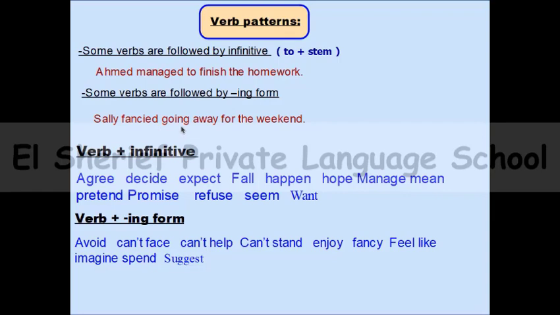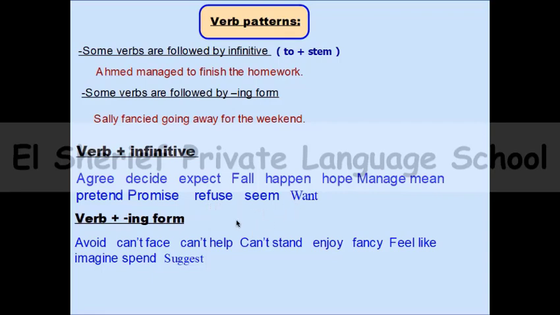So here we have some examples of verbs which are followed by infinitive or verb stem, and some examples of verbs which are followed by ing. Some examples of verbs followed by infinitive: agree, decide, expect, fall, happen, hope, manage, mean, pretend, promise, refuse, seem, and want.